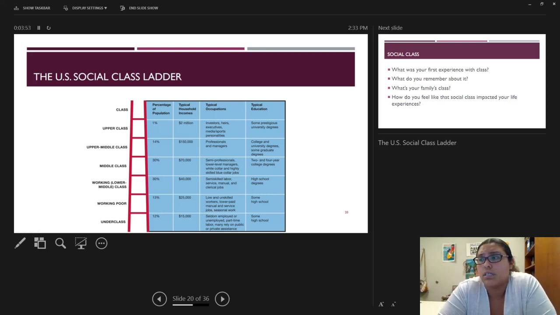Again, low and unskilled workers, lower paid manual service, and seasonal work. Typical education is some high school. Then the underclass, which is only about 12% of the population, makes no more than $15,000 a year. They have seldom employment or are unemployed, part-time, or relying on public assistance and private assistance, with some high school. And so this is how it's laid out based on income, and this is typically how we discuss class.